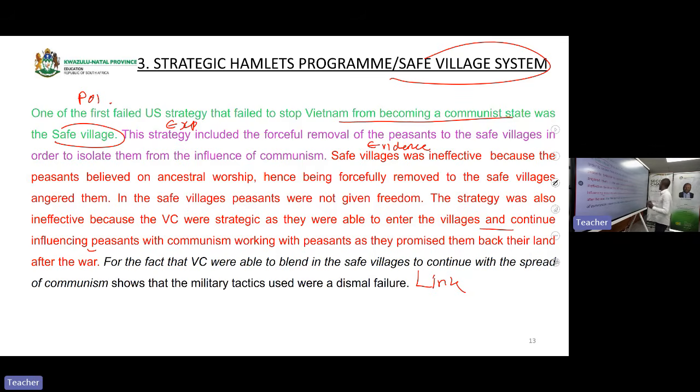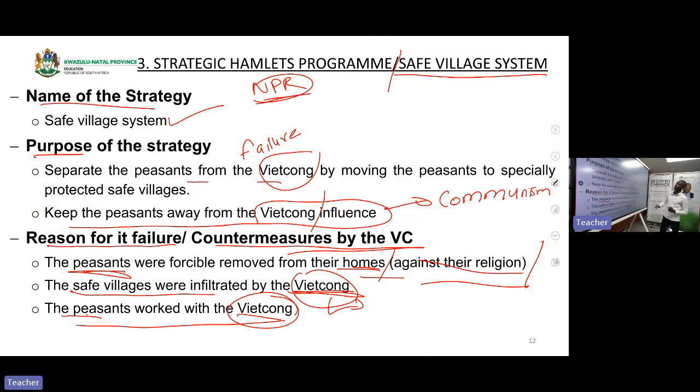Remember, in our essay, we are following an NPR structure or an NPR approach. Your paragraph about this safe village system must include NPR. The first part of your paragraph must be for N and P. It must have the name of the strategy and the purpose of the strategy. And the lower part of your paragraph must be an R, a reason why it failed.